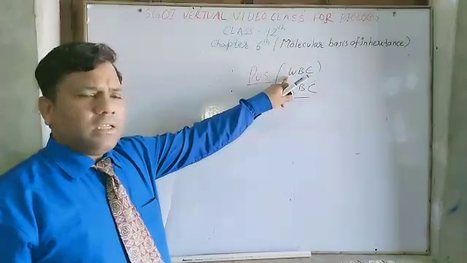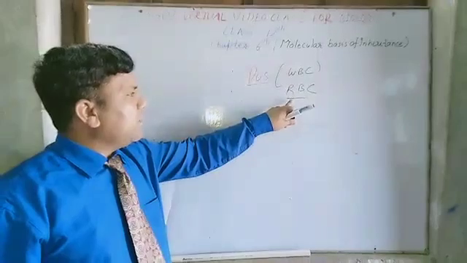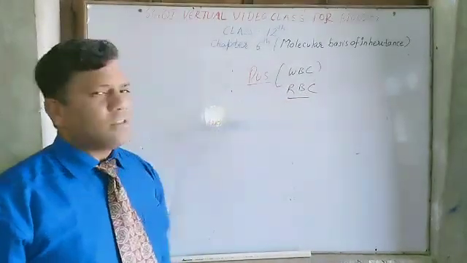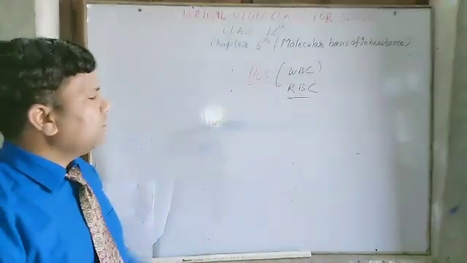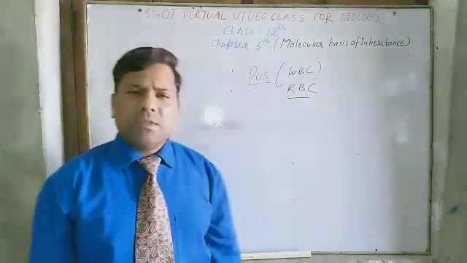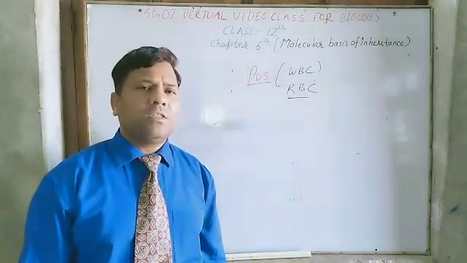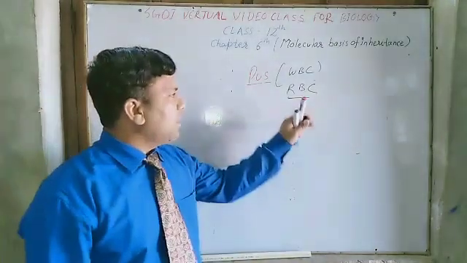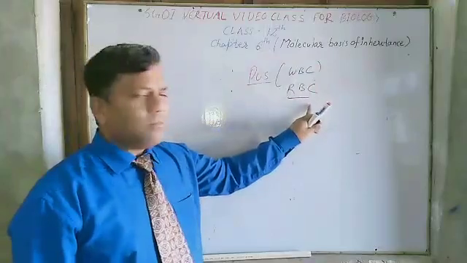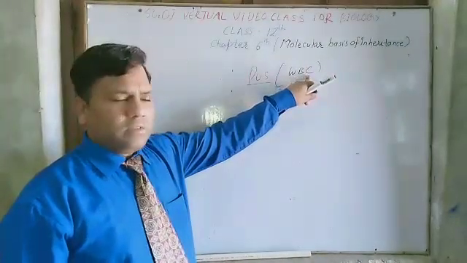WBC has DNA but RBC cannot. RBC is known as red blood corpuscles. RBC does not have DNA, so you cannot find DNA in the mature RBC. But when RBC is in immature form, it has DNA. After maturity it loses its DNA. So DNA cannot be obtained from the matured RBC. It can be obtained from WBC.